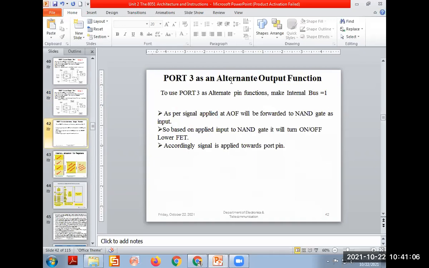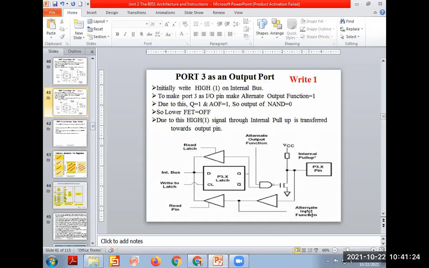And the last thing, to make that port 3 work as an alternate output function, we have to write a high level signal on the internal bus, and as per the signal applied at the AOF, it will be forwarded to the AND gate, and that will provide this signal at this point here.